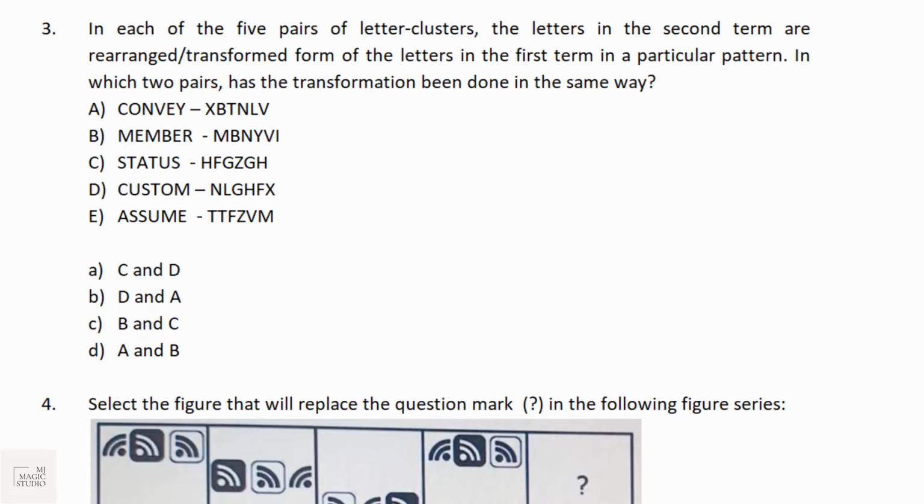Number 3 is a different kind of letter cluster problem. Here 5 pairs of letter clusters are given, something like a code decoding, and we need to identify 2 pairs where the cluster or the code formation is the same. We need to identify for which 2 pairs the coding or transformation pattern is the same. Give it a try.